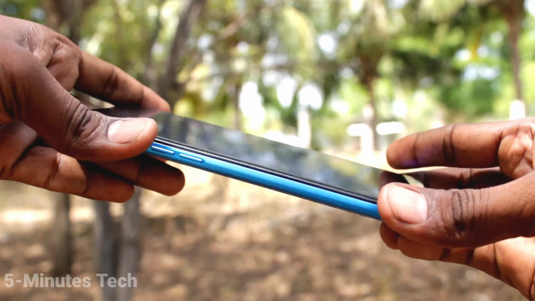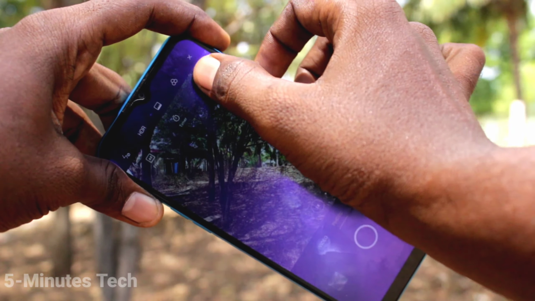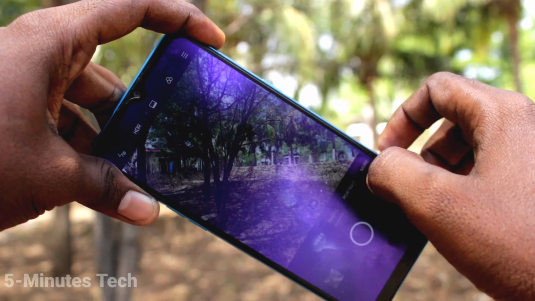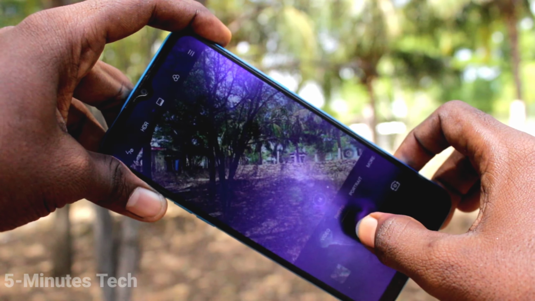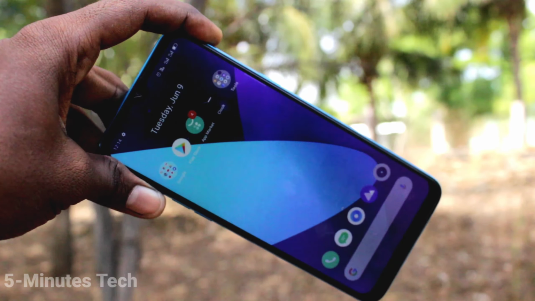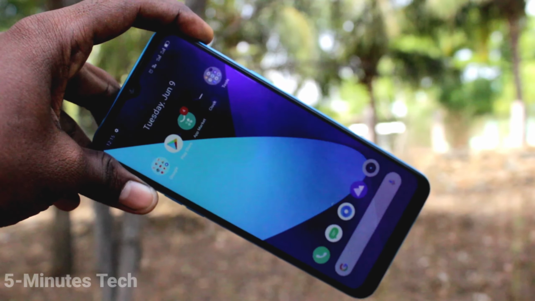Yes, there is no sound. If you want to have the sound, again turn on that button, shutter sound. So in this way, you can easily turn off or turn on camera shutter sound on your phone Realme C3.